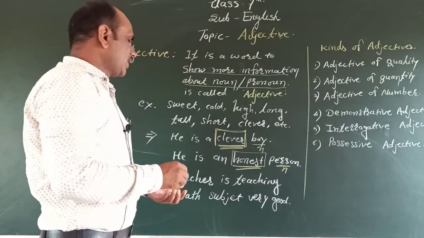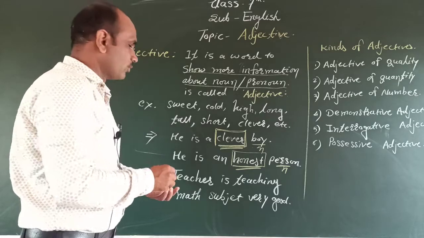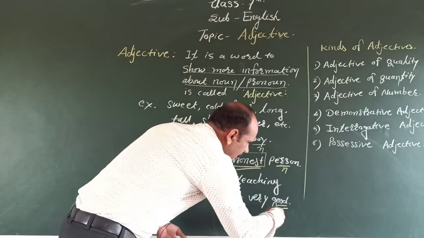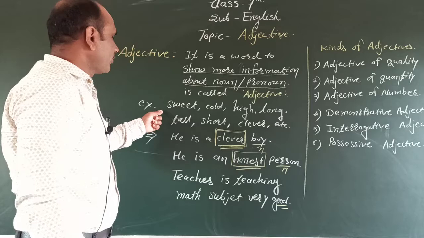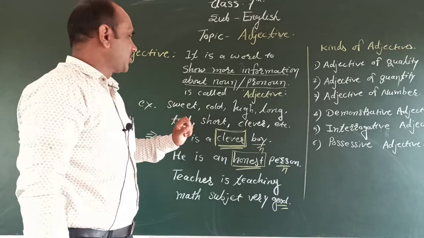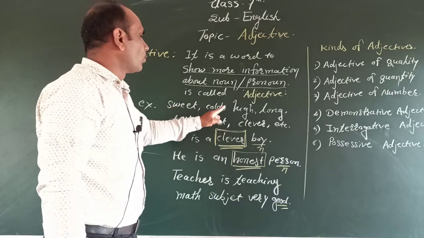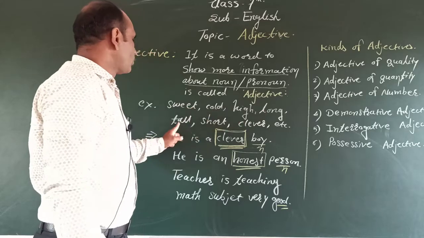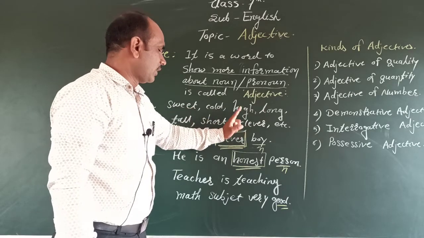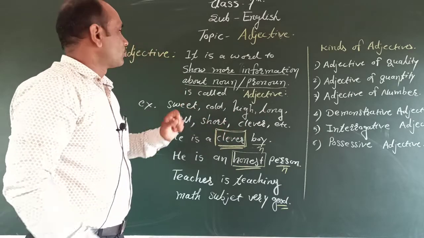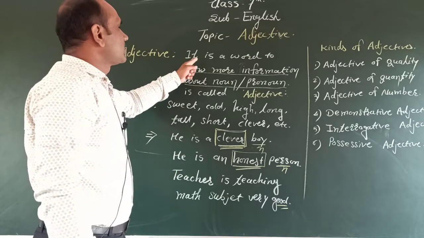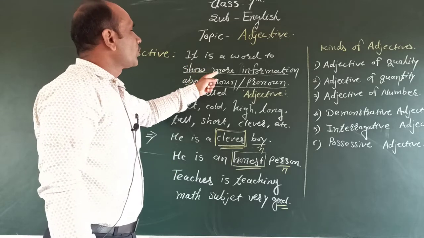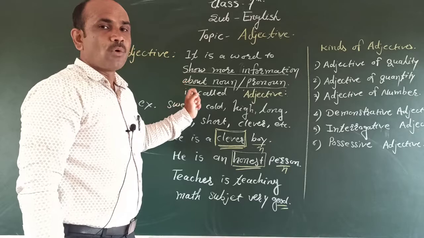Listen, the teacher is teaching math subject very good. Here good is an adjective. So we are writing different types of adjectives: sweet, cold, high, long, tall, short, clever, good. These are adjectives. Why do we call them adjectives? Because they show more information about the noun or pronoun.